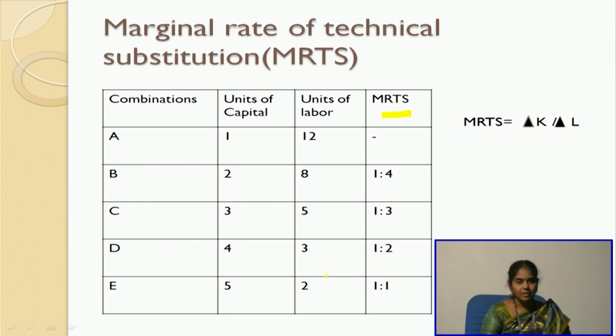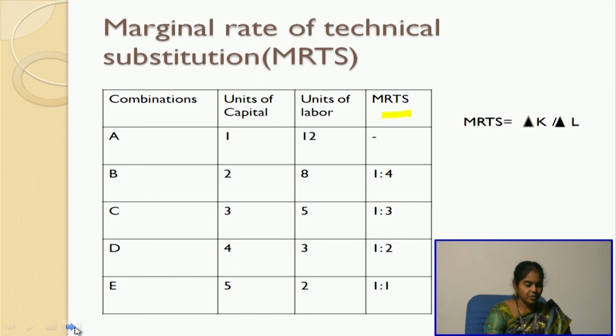So this concept actually helps in understanding whether I should use more capital intensive technology or labor intensive technology. At some point, when we use more labor, the cost of production increases. But when we use more technology, there are a few unemployment problems that can be created because of technological inputs. So I have to balance between the two. I also need technology, I also need labor. So how do I balance this? That concept gives me MRTS. So which combination would give me the least cost and the maximum profit?